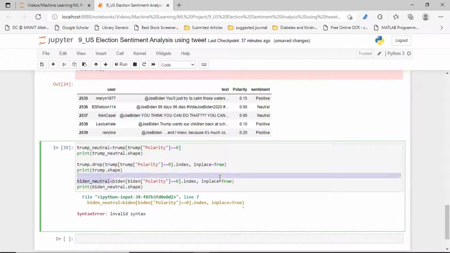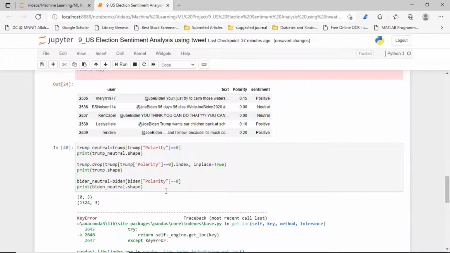It's my bad, sorry. Syntax error. I pasted that in the wrong place. This one is for Biden. Okay, now it's okay.